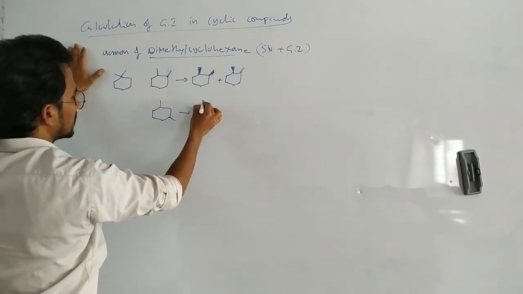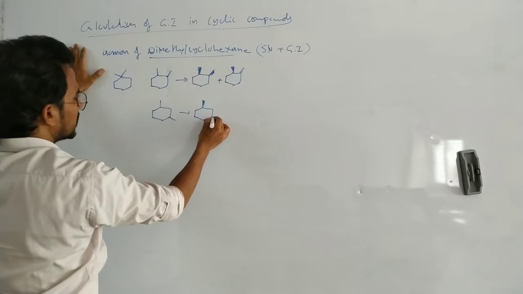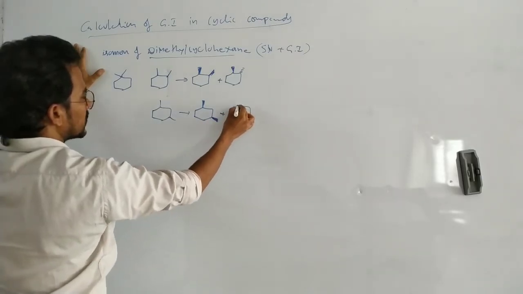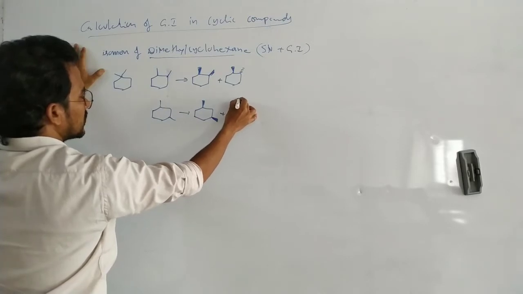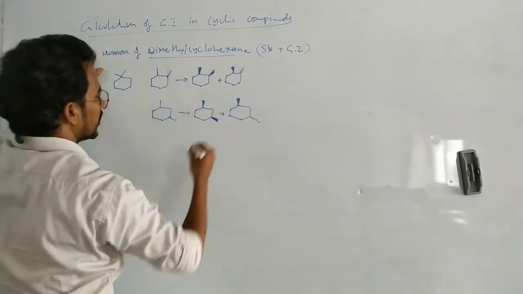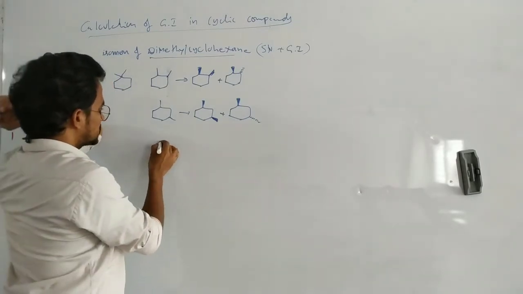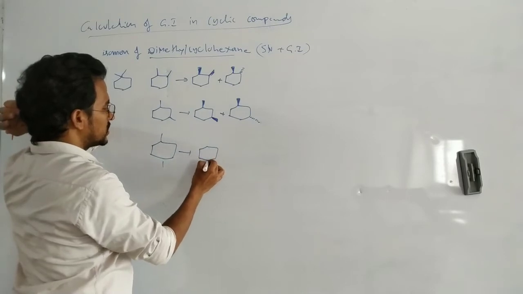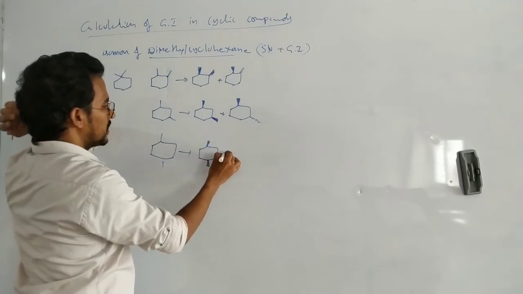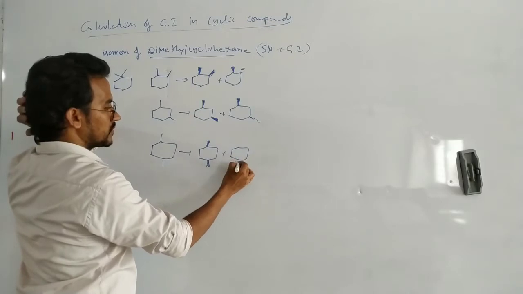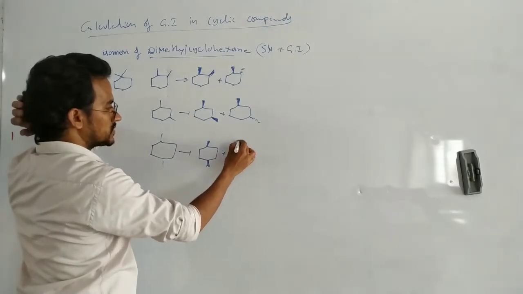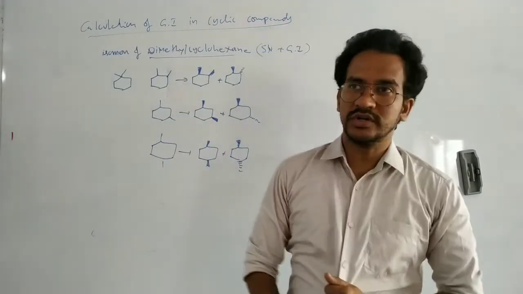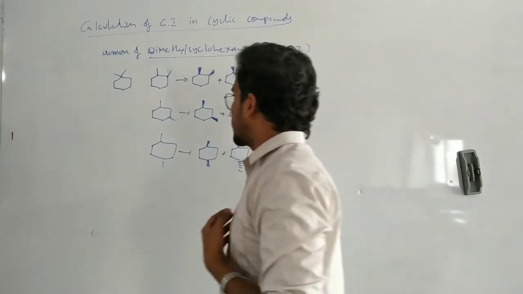1,3-dimethyl cyclohexane: above the plane and here above the plane, plus above the plane here below the plane. Next here, 1,4 exists in both cis form and trans form. Okay, that's it. So total isomers including structural and geometrical.